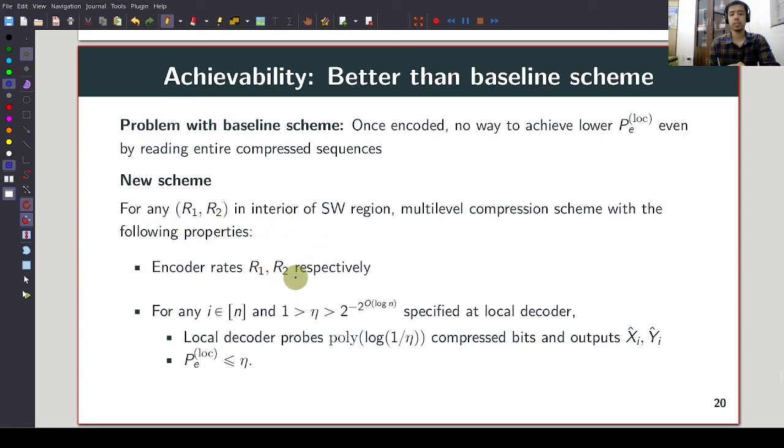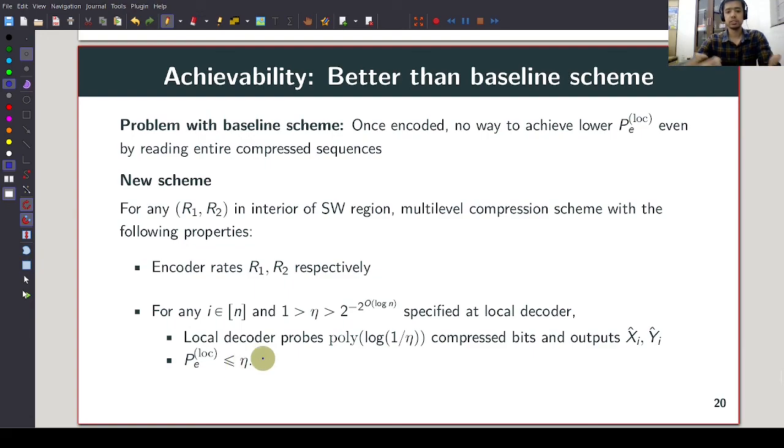It achieves any rate pair in the Slepian-Wolf region, and now the local decoder takes as input not just the index corresponding to the symbol required, but also the target probability of local decoding error. Depending on the value of eta specified at the local decoder, it probes a certain number of bits, which is polynomial in log 1 over eta, and outputs an estimate whose probability of error is at most eta.